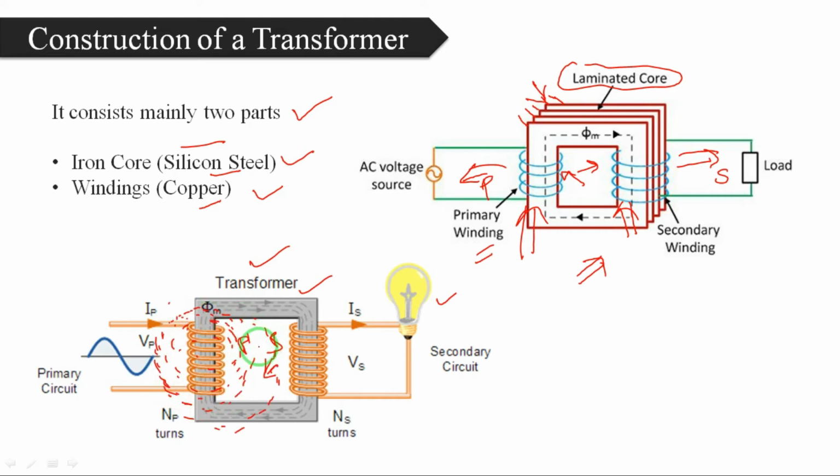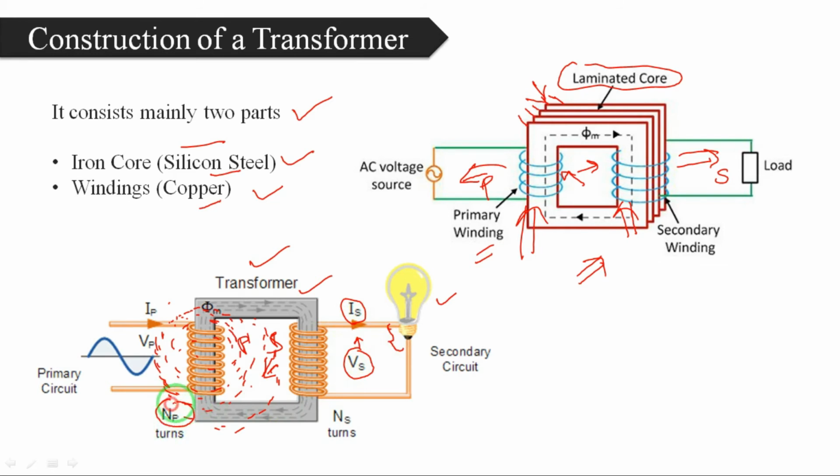When a constant conductor is placed in an alternating flux, then an EMF will be induced across that conductor. So the secondary winding is a constant conductor, and the primary winding produces the alternating flux. So an EMF is induced in the secondary winding. That EMF is called secondary voltage. This EMF will cause current to flow, that is secondary current, when the load is connected across the secondary terminals. So when the load is connected across the terminals, current will pass through the winding because of the secondary EMF.